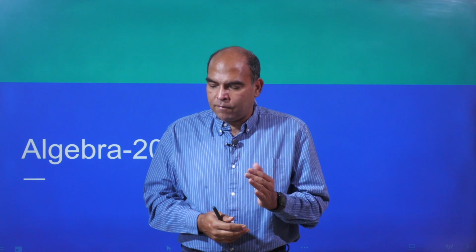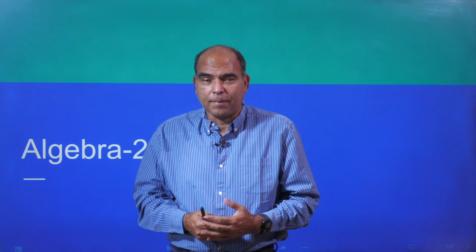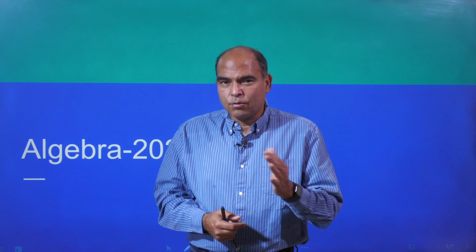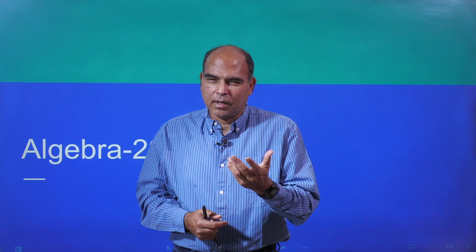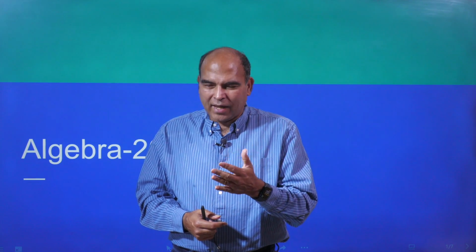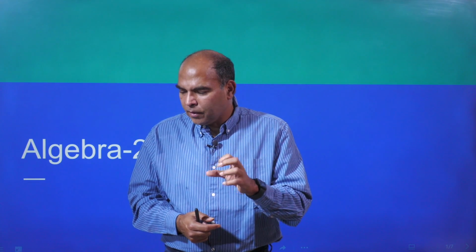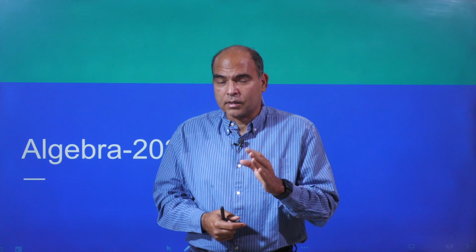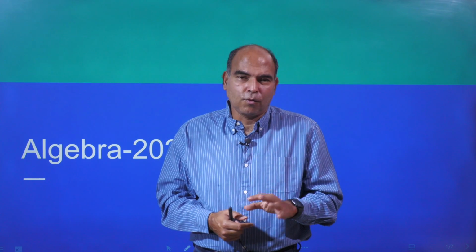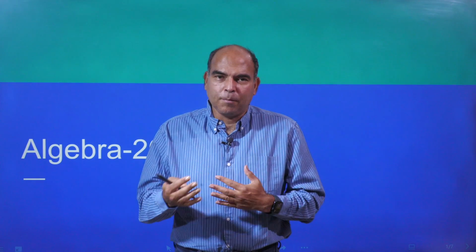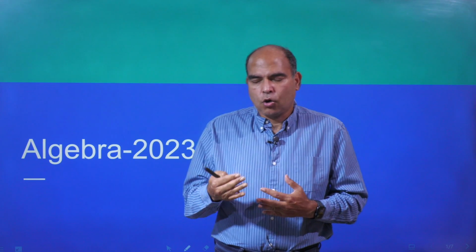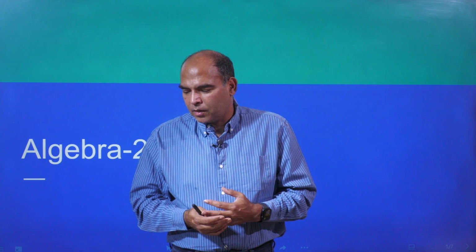Out of 22 questions, which is the current pattern, you will have anywhere between 6 to 10 questions on algebra. I think the highest has been around 9. I think 10 was a bit too much; it can go up to 9 questions. 5 to 6 you'll always find at minimum. So effectively 30% to 40% of the CAT paper these days is built on algebra and algebraic structures.